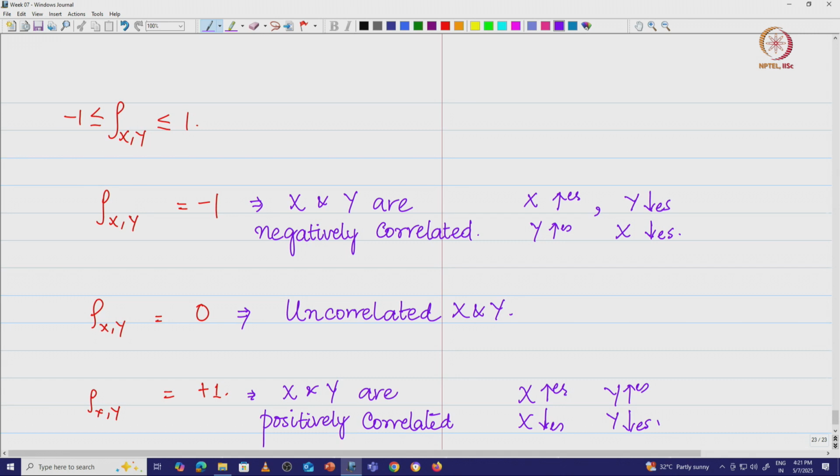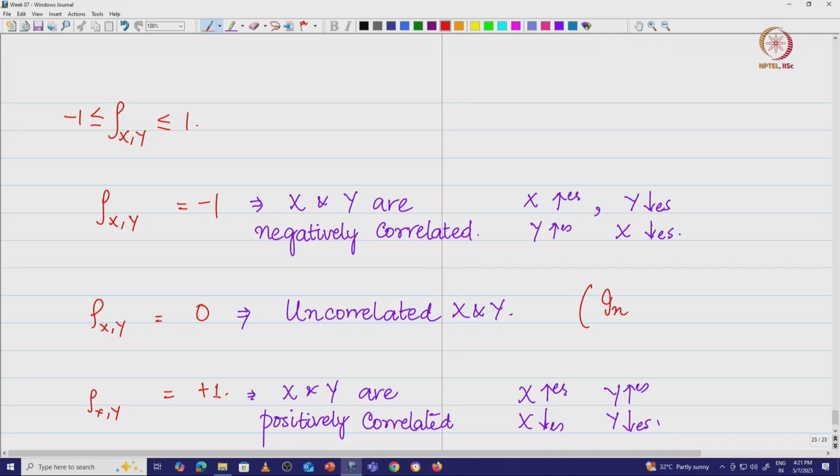Is that clear? So, this makes it very interesting. If rho x y is not equal to 0, then you say that x and y are correlated. If rho x y is 0, then you call them uncorrelated, and we know that independent random variables are uncorrelated. Let us rewrite here. If I write this, then people may look at the converse also, but I will write the other part of the statement also.